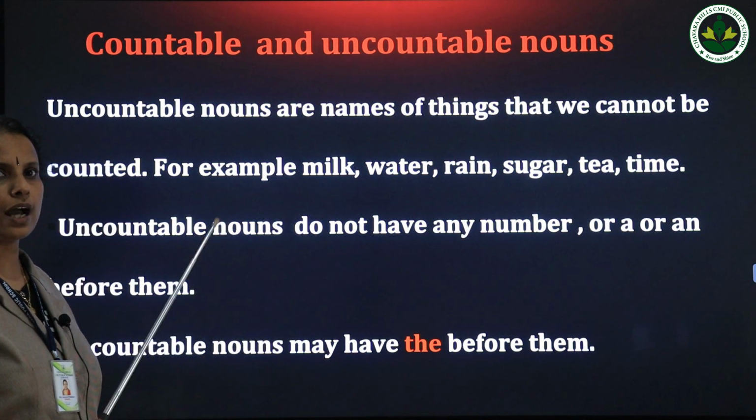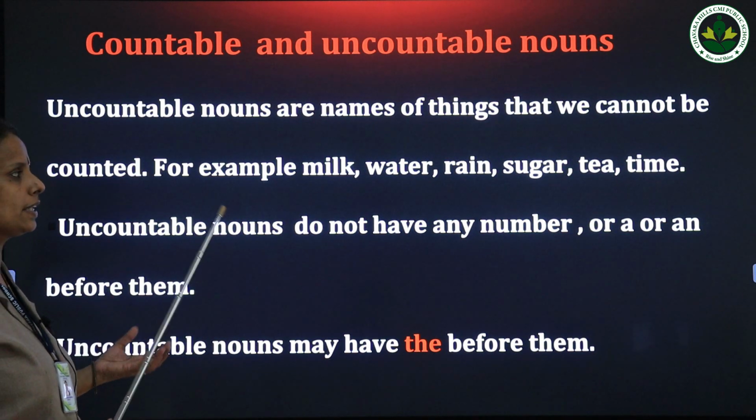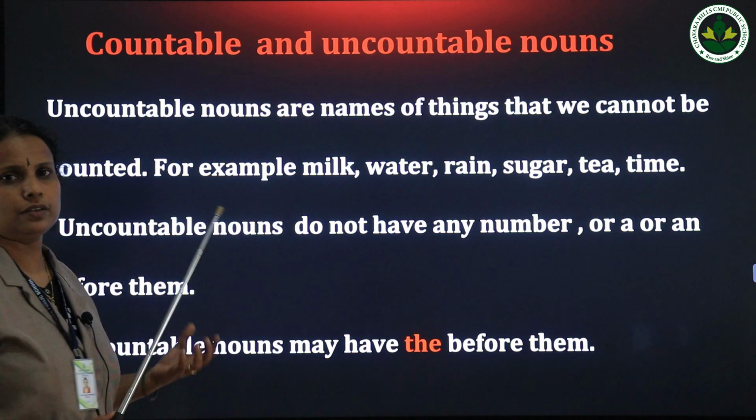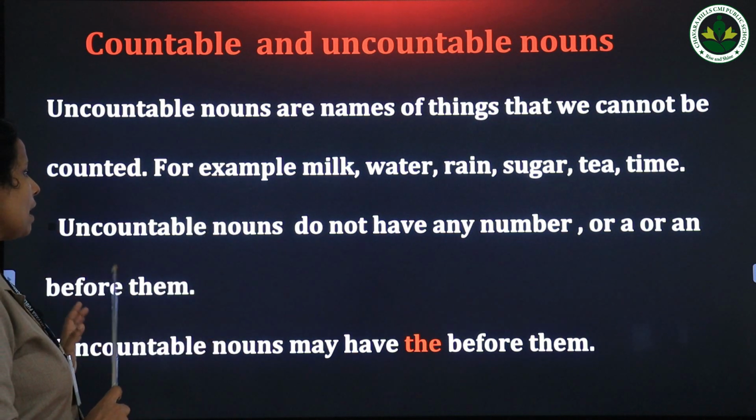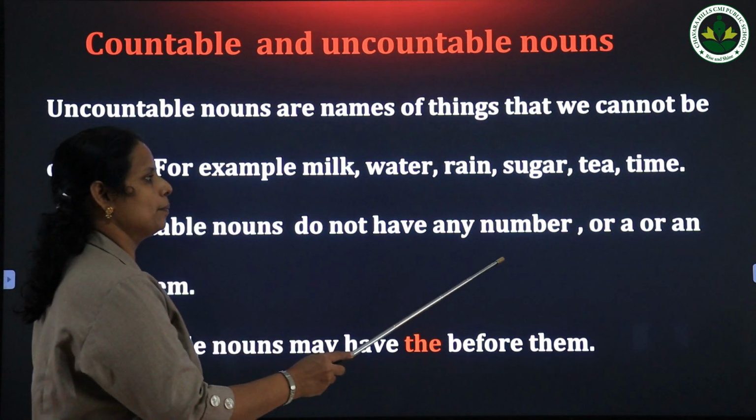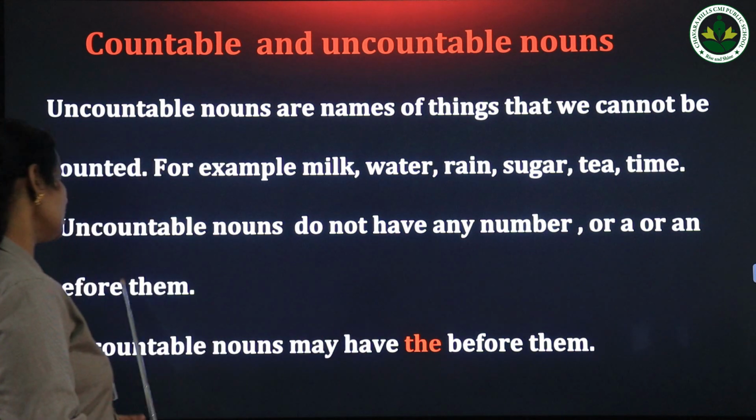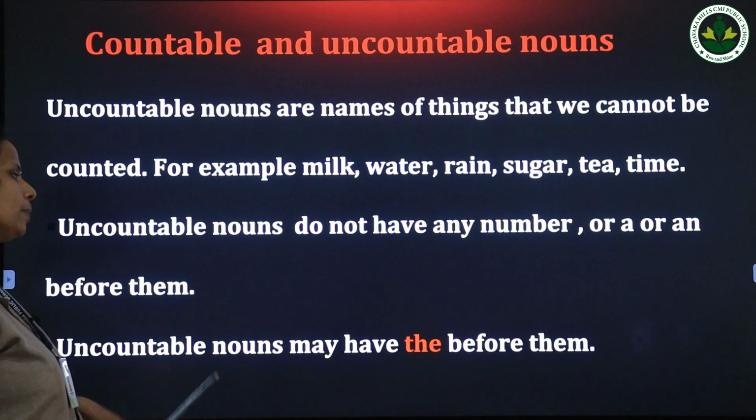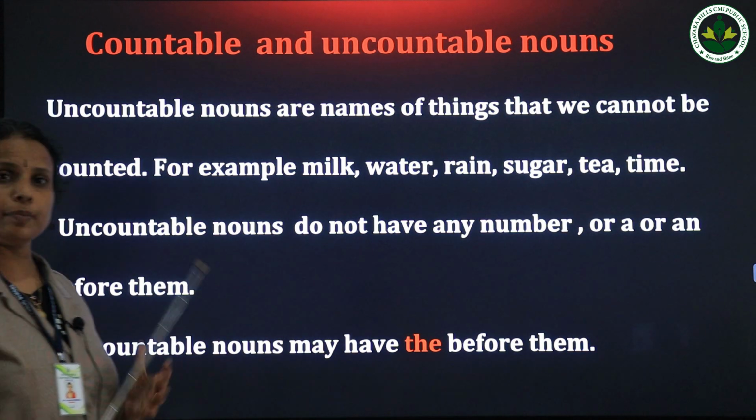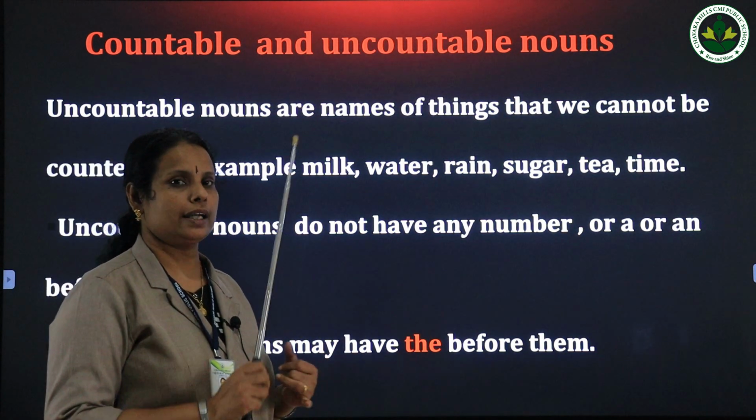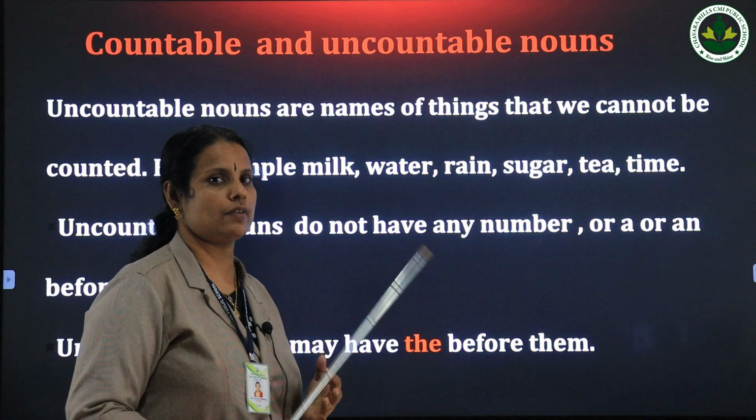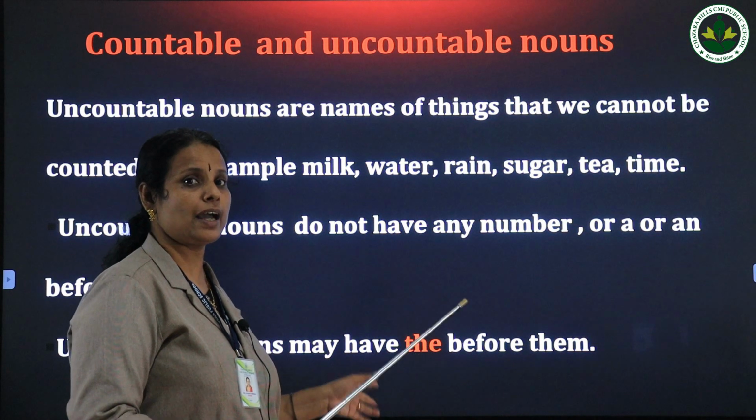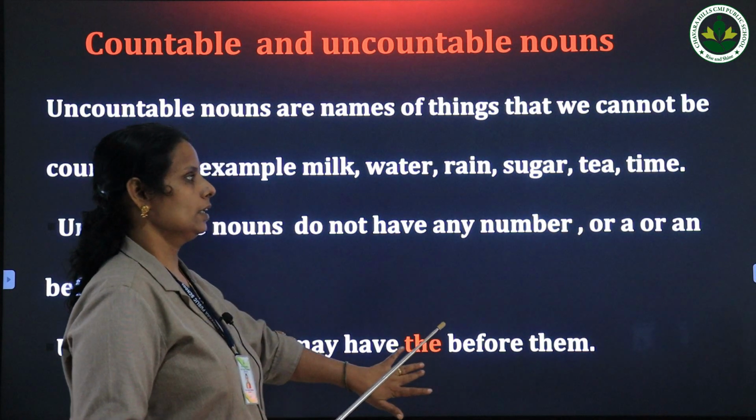Uncountable nouns do not have any number. We do not say a milk or a sugar or a tea. We don't use it like that. So uncountable nouns do not have any number or a or an before them. But uncountable nouns may have the before them. Remember, uncountable nouns do not have a or an before them, but they may have the before them.